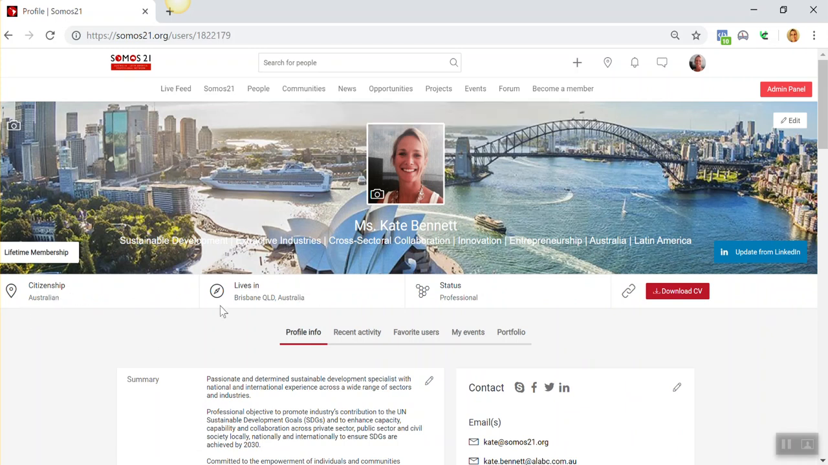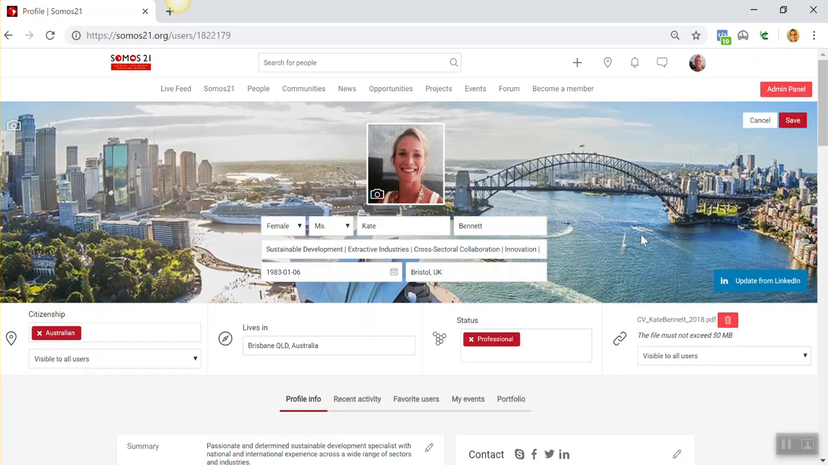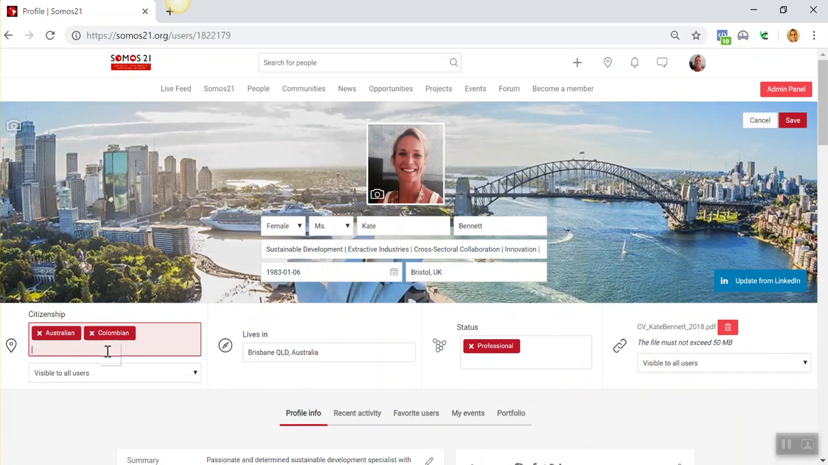So your citizenship, where you live, your professional status. All of this stuff basically defines how people can search for you. If, for example, I was Colombian as well, which I'm not, but let's just say for the purposes of this particular activity I am, I'm just going to type in Colombian and I'll put it there.